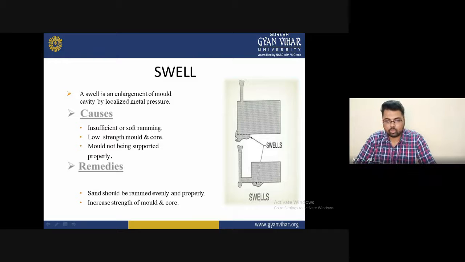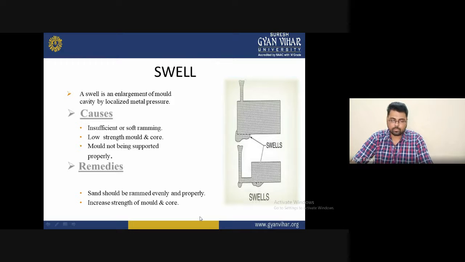Another cause is low strength of the mold or core, or the mold not being supported properly. So these are some causes of why the swelling problem occurs. Swelling is just an enlargement of the mold cavity by localized metal pressure. This enlargement produces extra metal as part of a section of the mold metal.